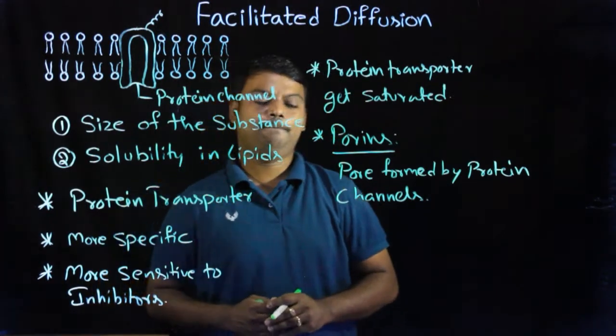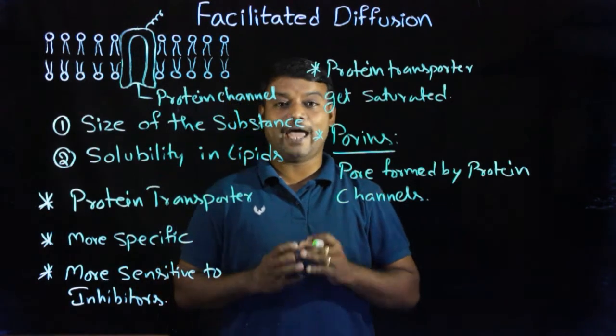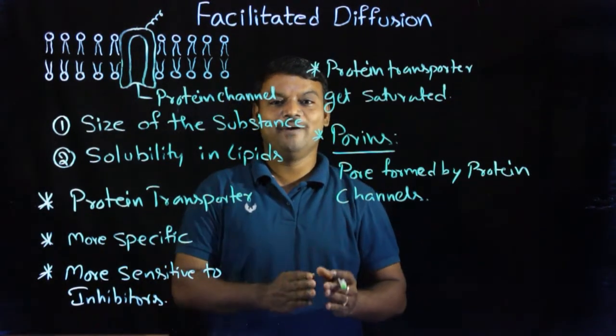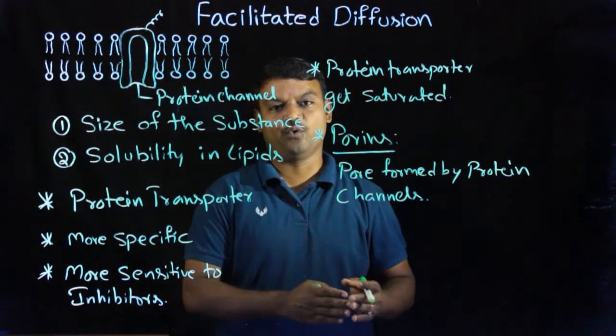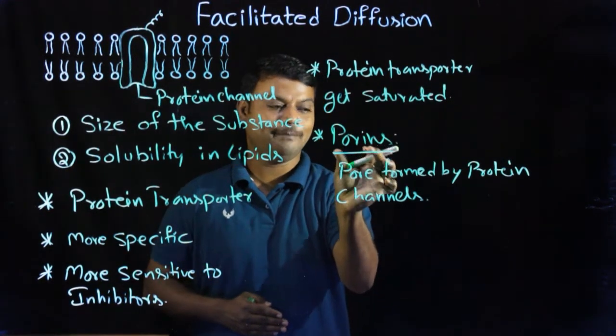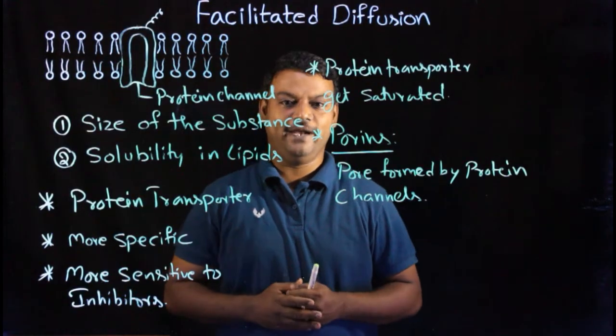These pores are referred to as porins. These porins have the capability to allow the movement of large sized molecules, up to the size of proteins. These are the porins made up of protein channels present in the membrane.